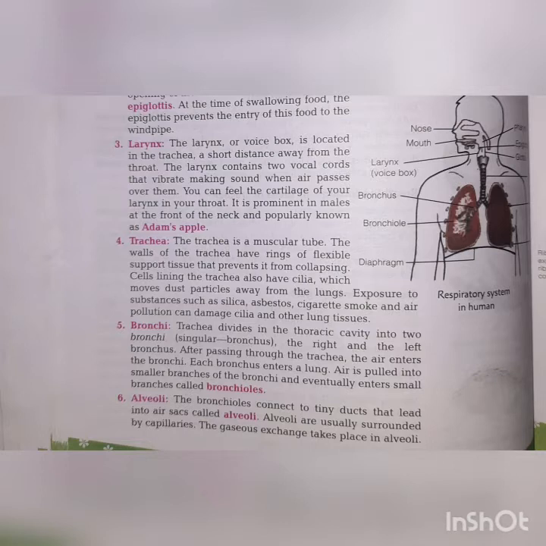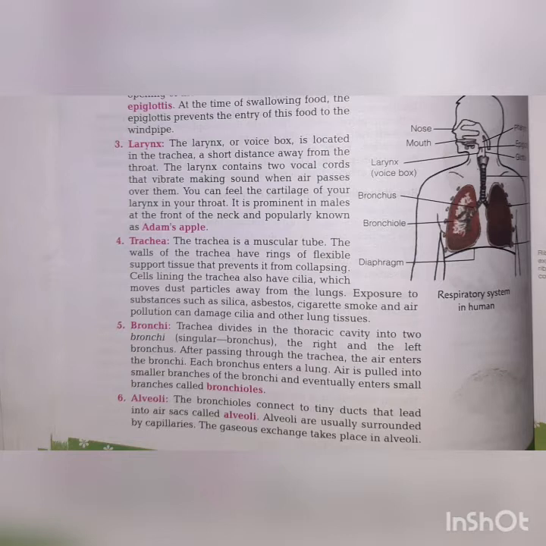Yesterday we started the human respiratory system, in which we understood the nose and pharynx. In the nose, the air firstly enters from the environment, and then it passes through a passage known as the pharynx. The pharynx is a common passage for food and air, and then the air passes into the trachea or the windpipe.